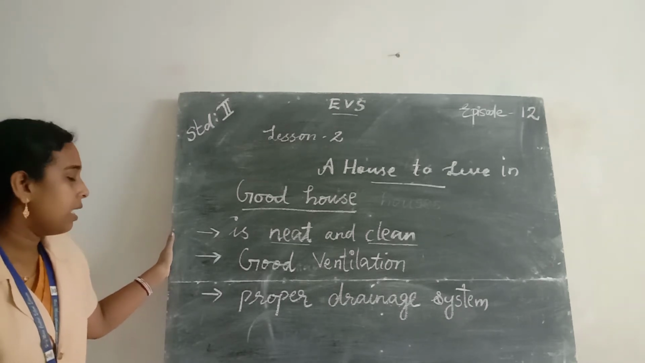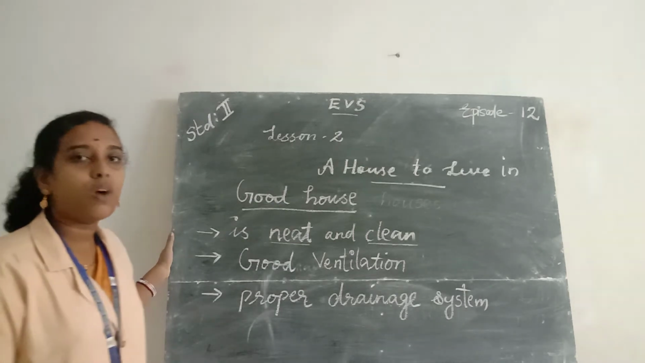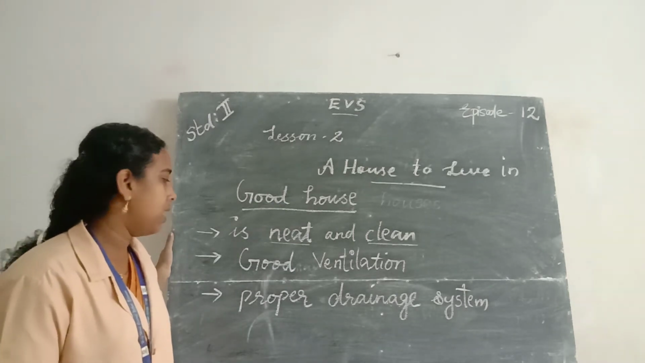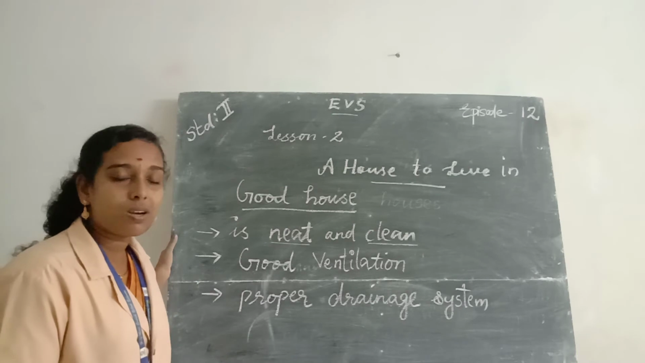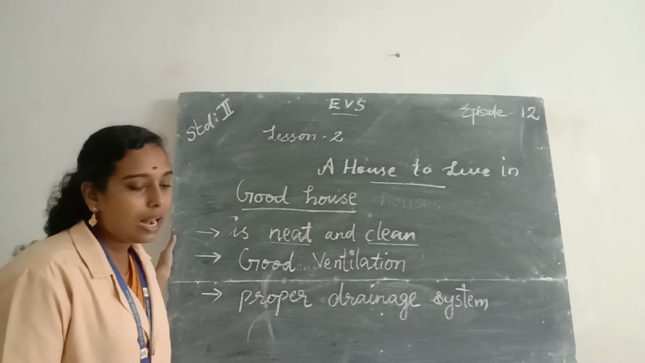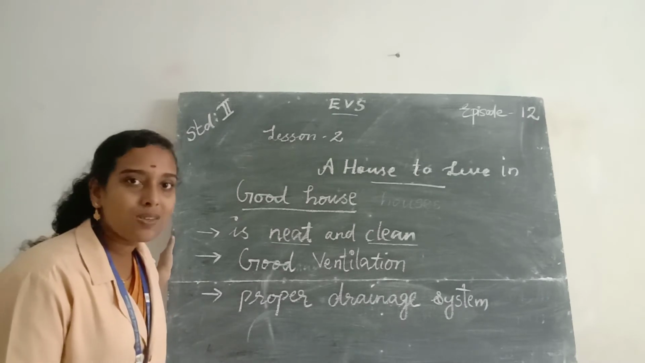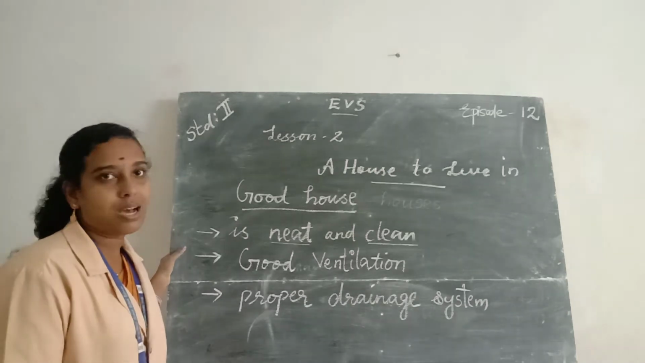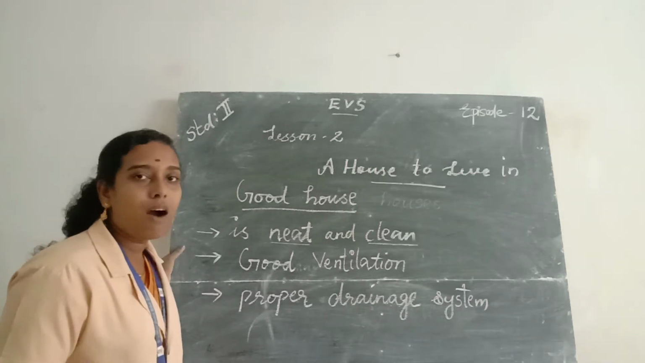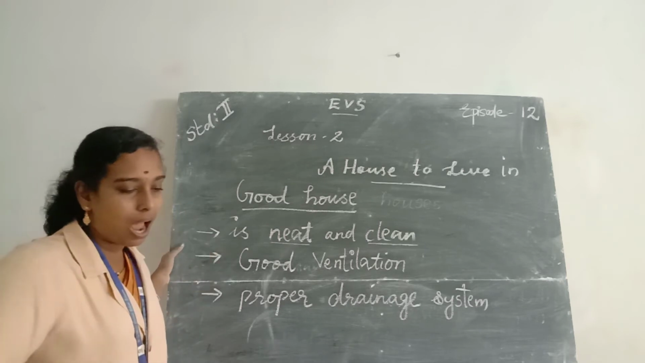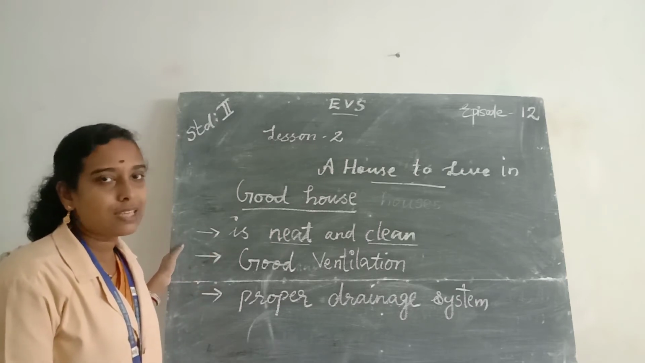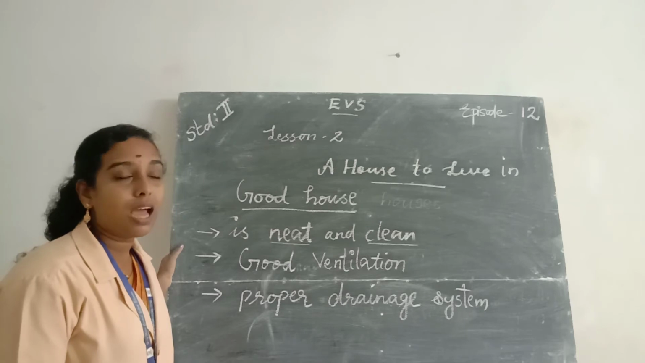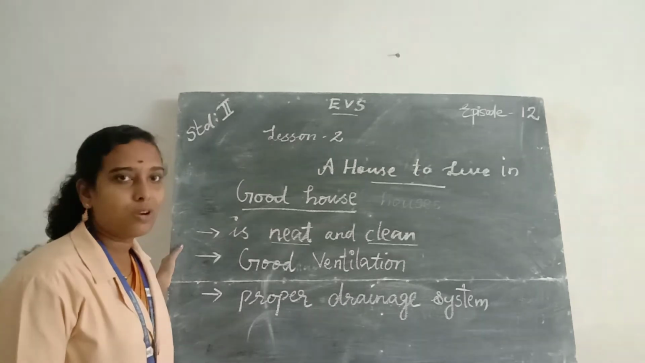Then next one, has enough provision for water and electricity. It's a feature of a good house. Then the last one, a good house has some greenery. Greenery means a good house has some trees and plants around it. Okay, so it is also an important feature of a good house.